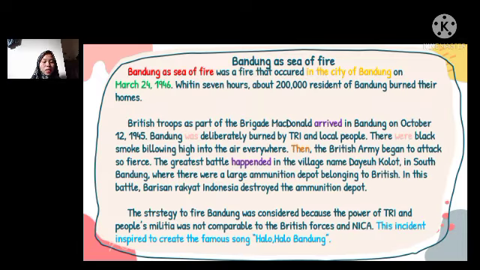Okay class, the second paragraph we can call event, a series of events ordered in chronological sequence, or giving more detailed information about the event. Okay, the last is the third paragraph. We call it reorientation.